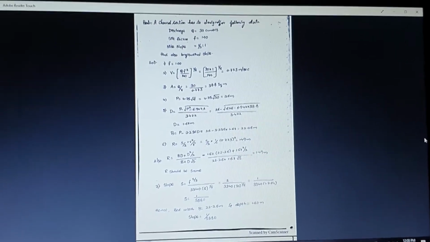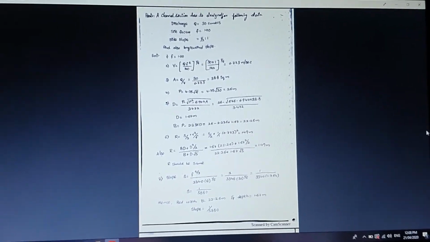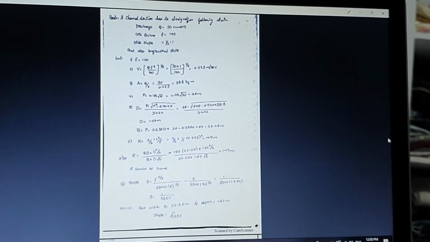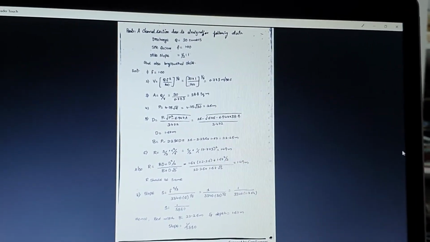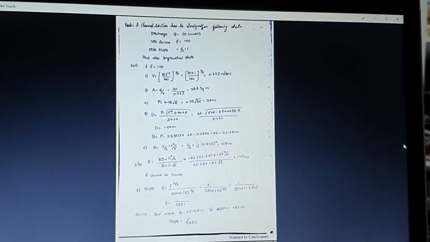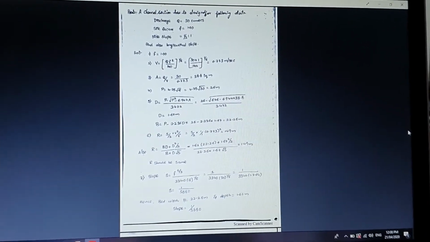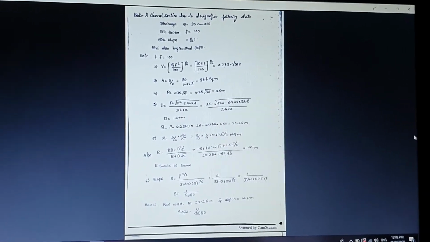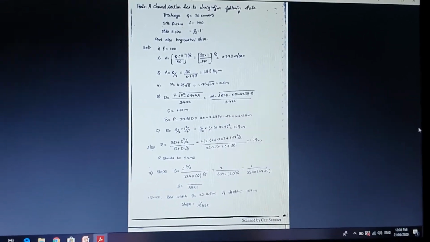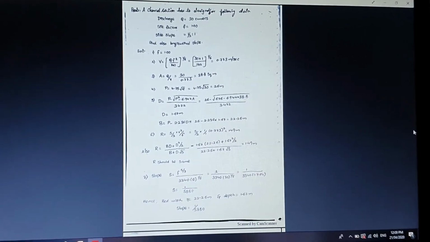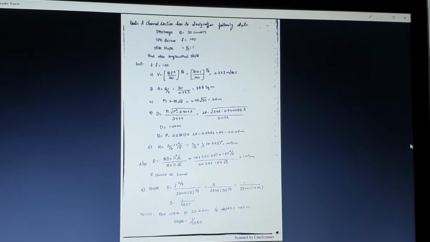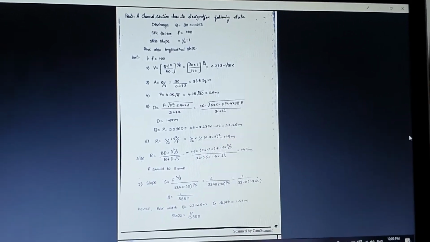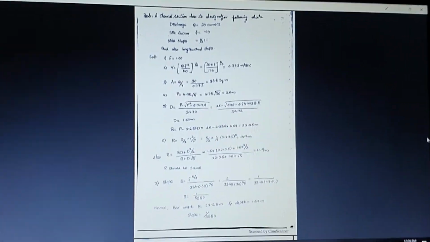Here you can see the problem based on Kennedy's and Lacey's theory. So here, in the question, he has given the discharge, silt factor, and side slope, and he also asked us to find the longitudinal slope. So the first step is the silt factor, which is equal to 1. The second step is finding the velocity, which is (Q into F square by 140) whole to the power of 1 by 6. By substituting the values of Q and F, you will get the velocity, and the units of velocity are meter per second.